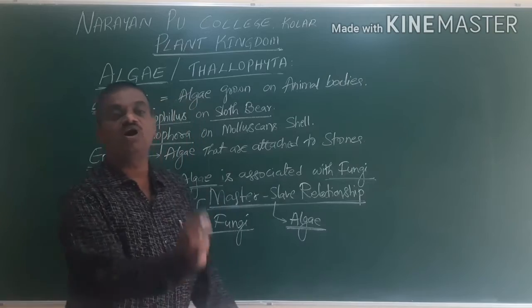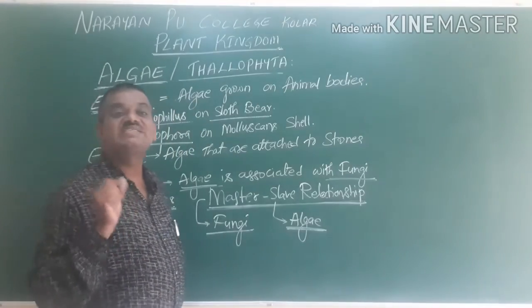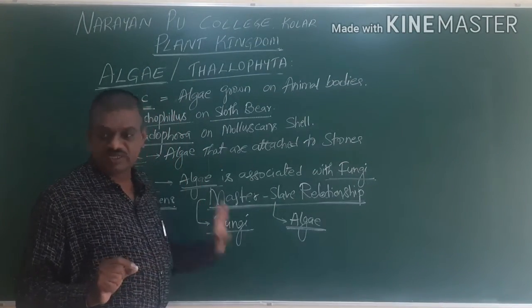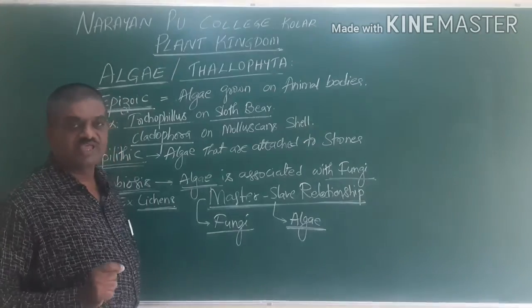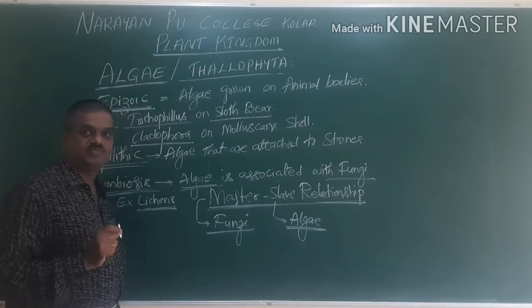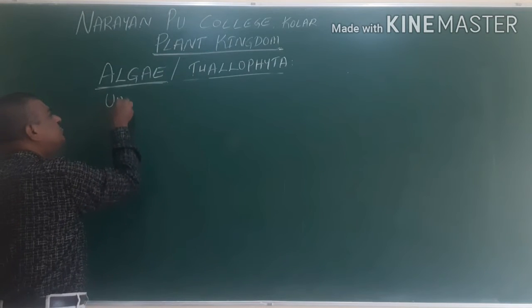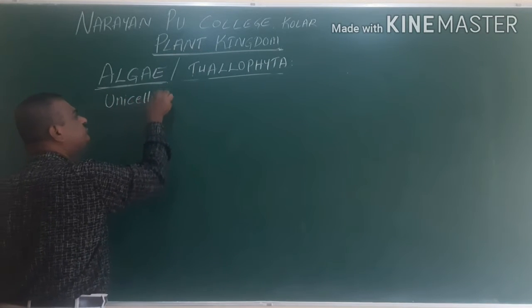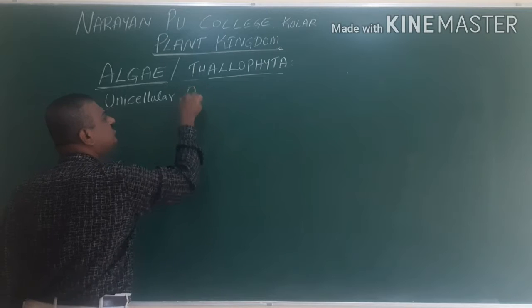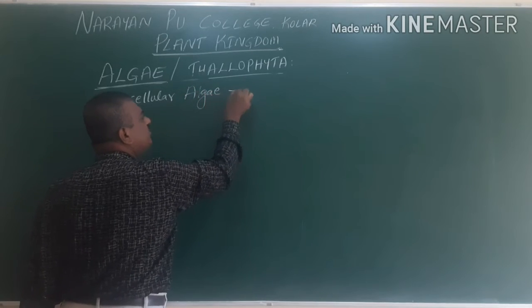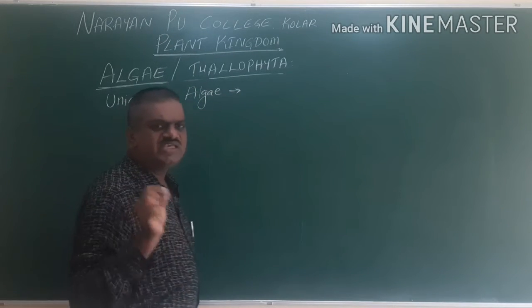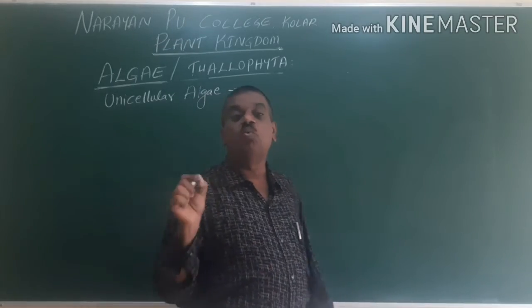Next, we will go for some examples of algae. The first one is unicellular algae. We know that here the algae is made up of only one cell.